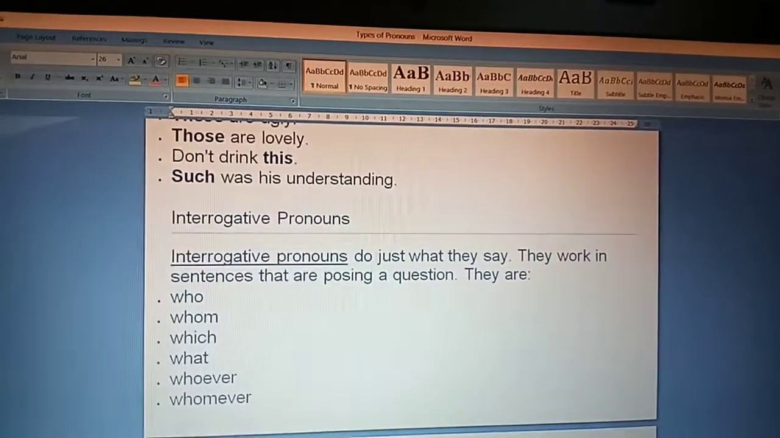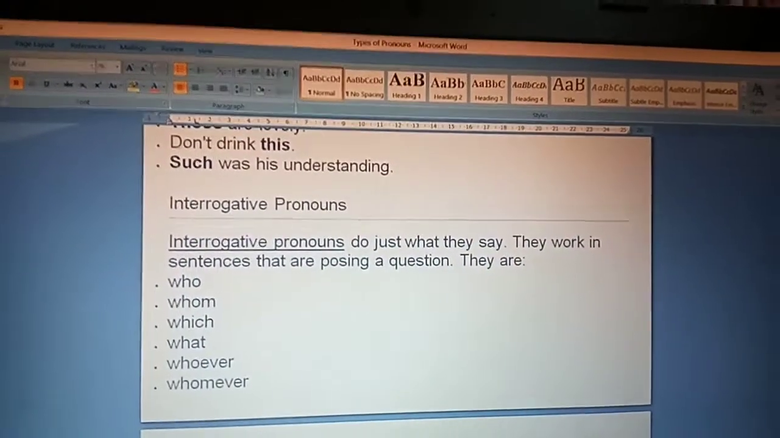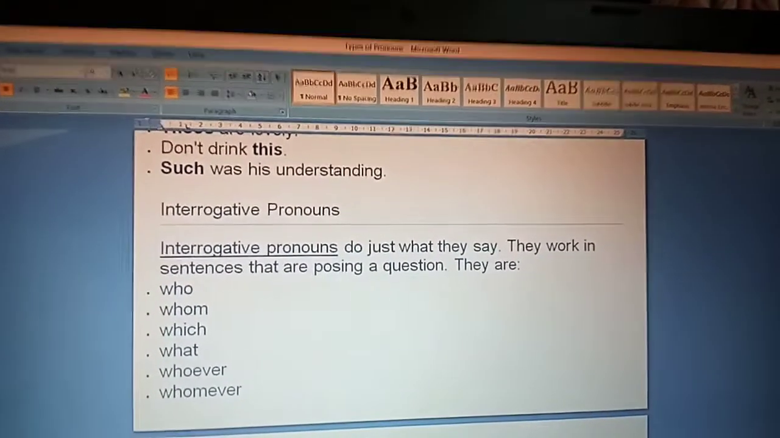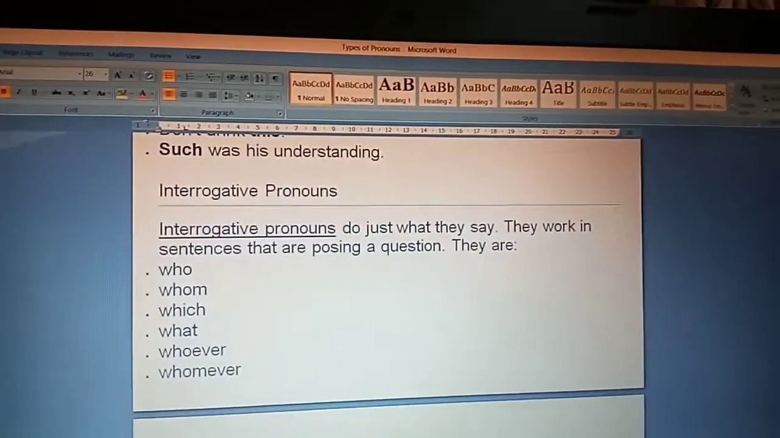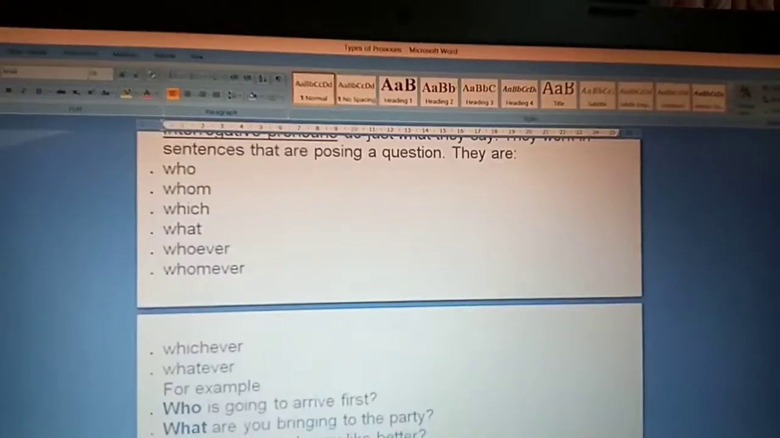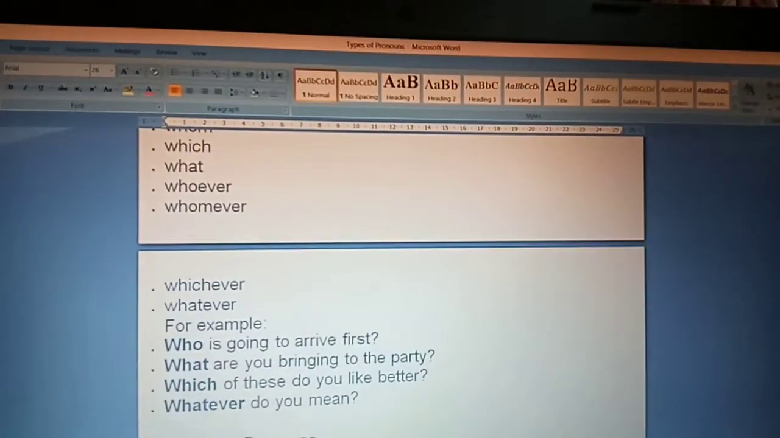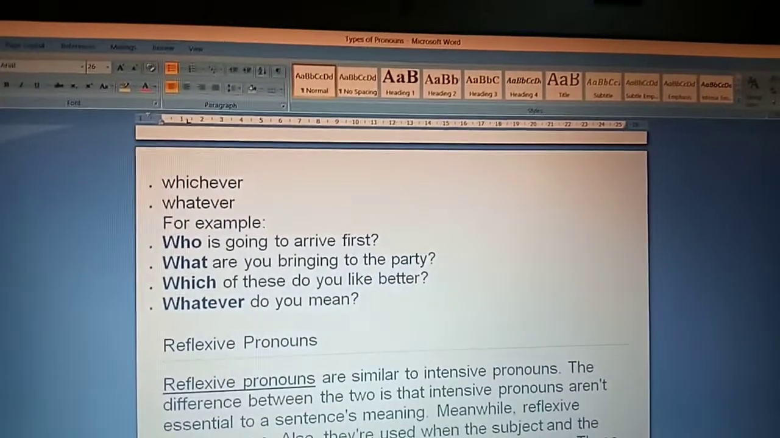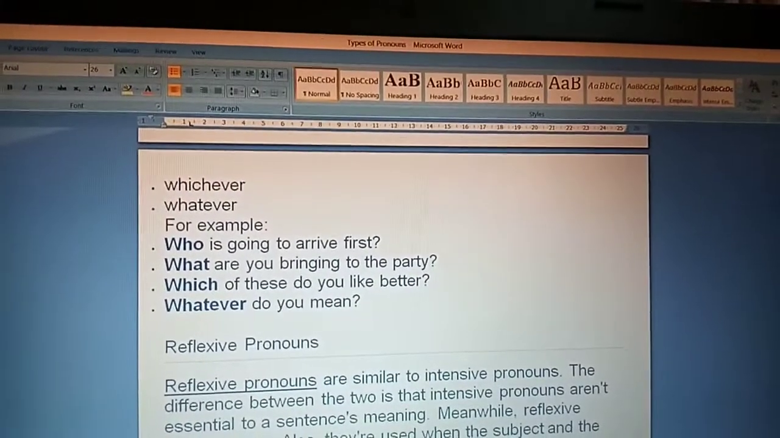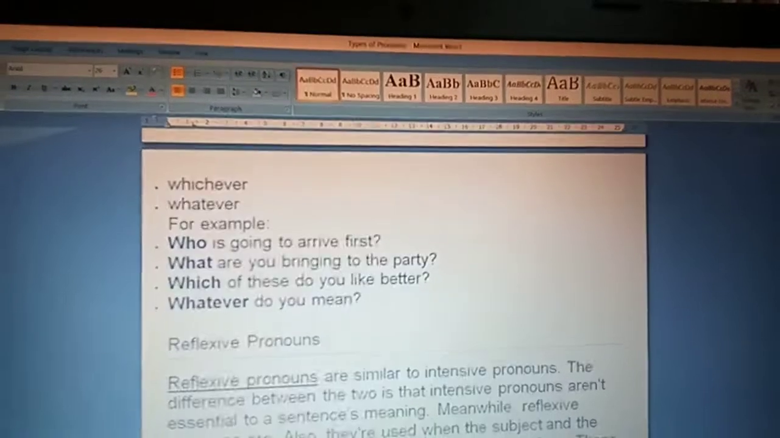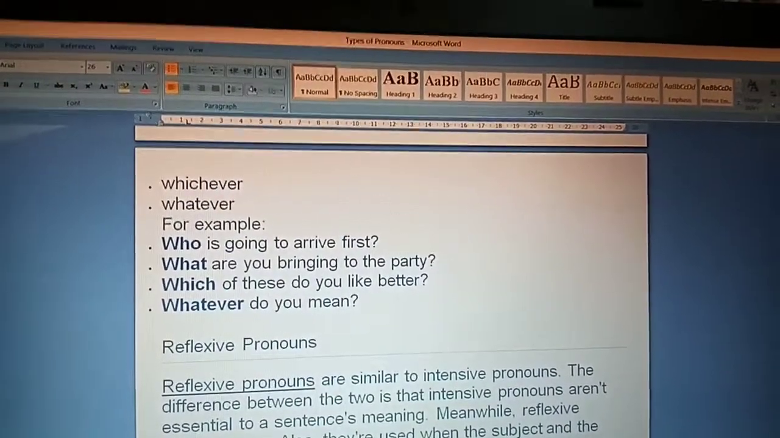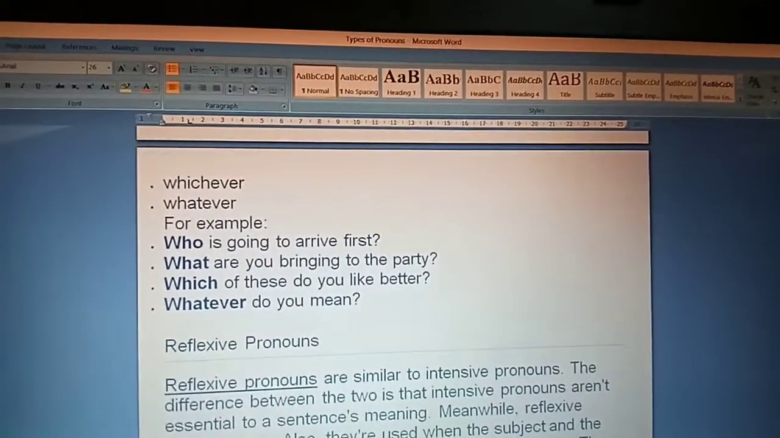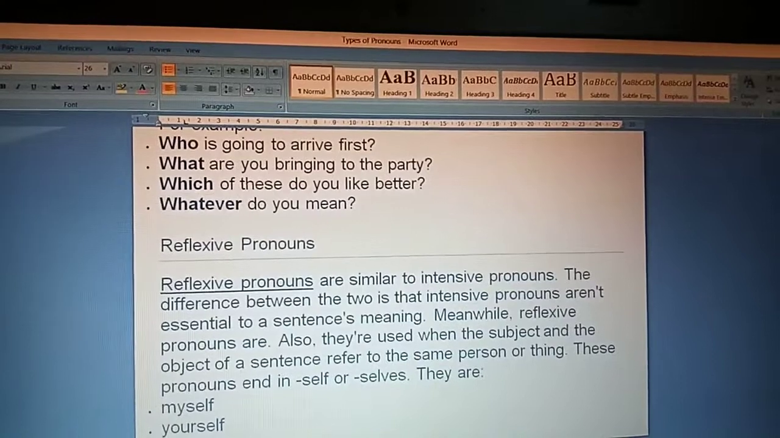Interrogative pronouns. Interrogative pronouns do just what they say. They work in sentences where they are posing a question. They are who, whom, which, what, whoever, whomever, whichever, whatever. For example, who is going to arrive first? What are you bringing to the party? Which of these do you like better? Whatever do you mean? These bold words are pronouns.